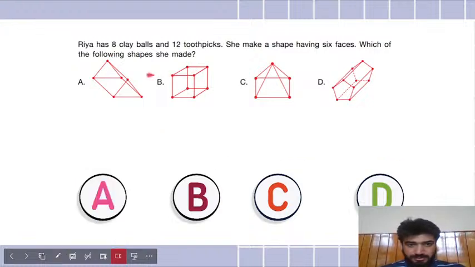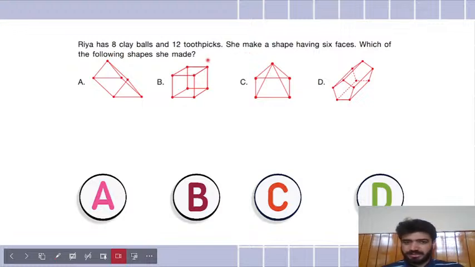These are your clay balls, and these are your toothpicks which are joining them. She made a shape having six faces. Which of the following shapes did she make?